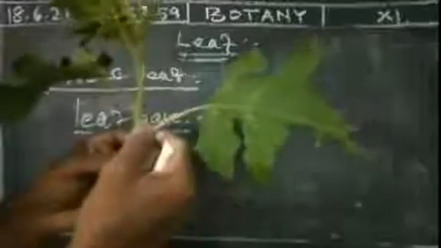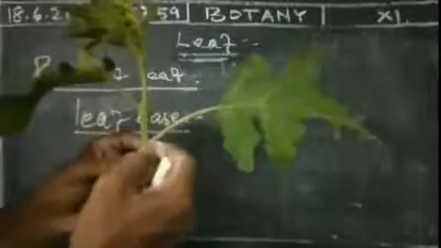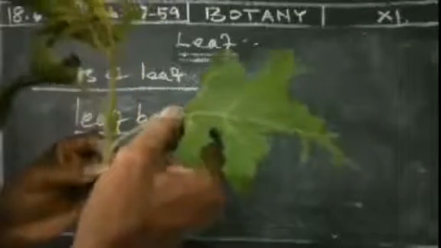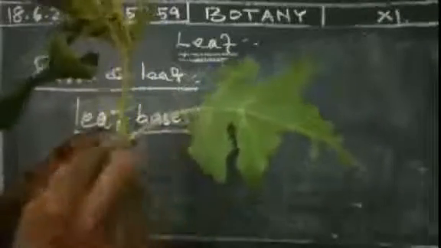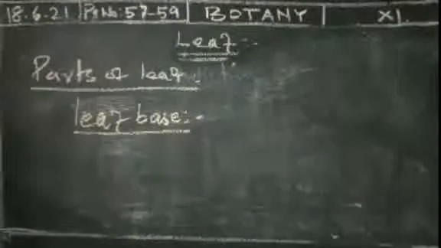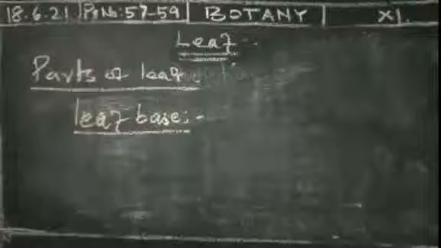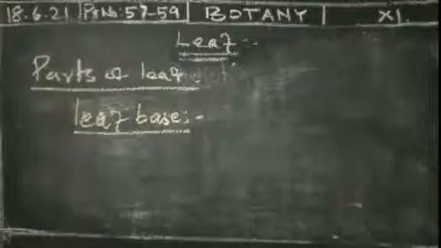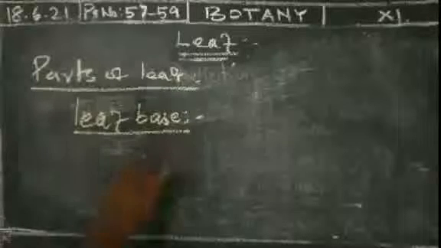In some plants the petiole is very long; in some plants the petiole is very short or not there. Here is the leaf base too. The region where the leaf is attached to the stem is called the nodal region. The part of the leaf attached to the node of the stem is called the leaf base, and the pulvinus region may also be present.